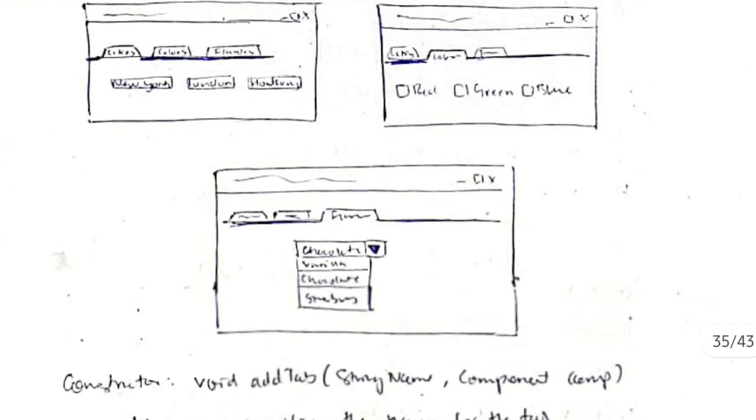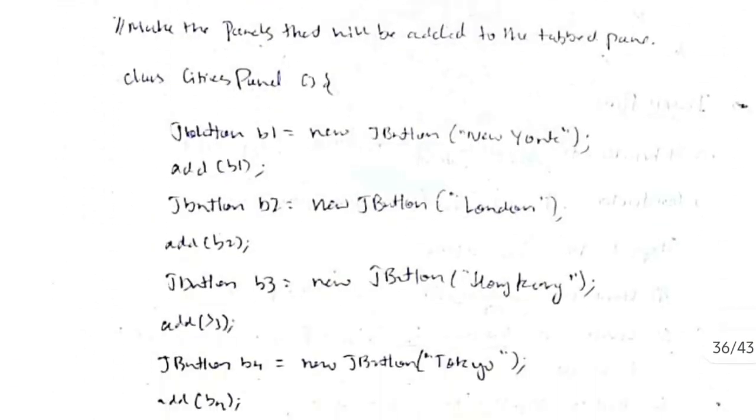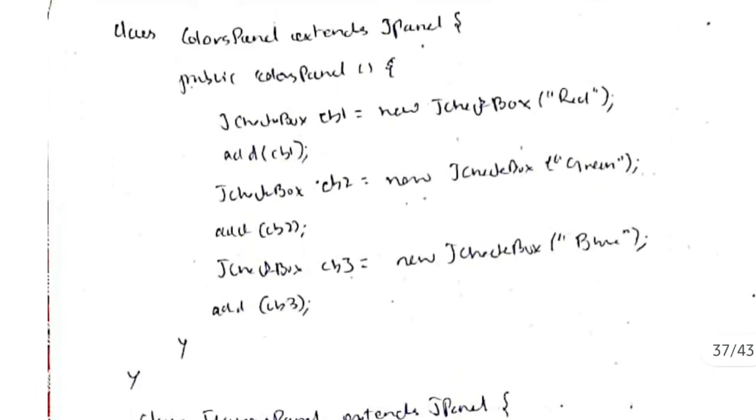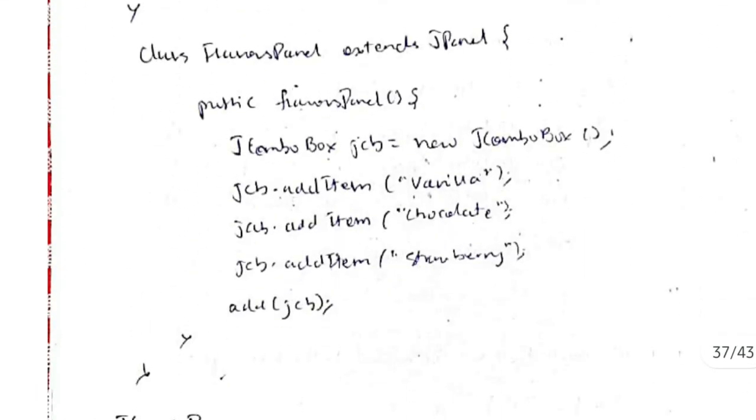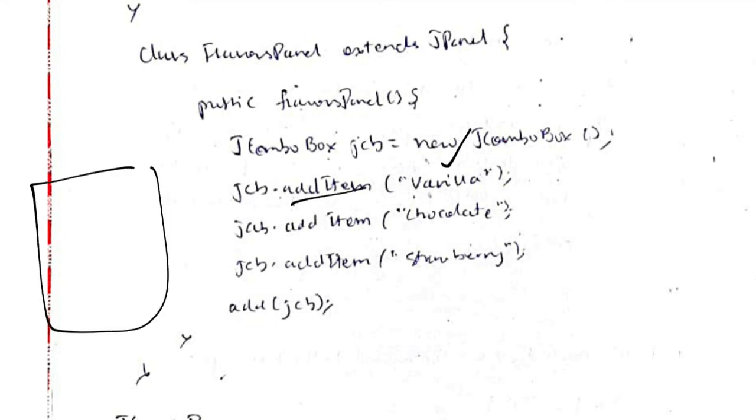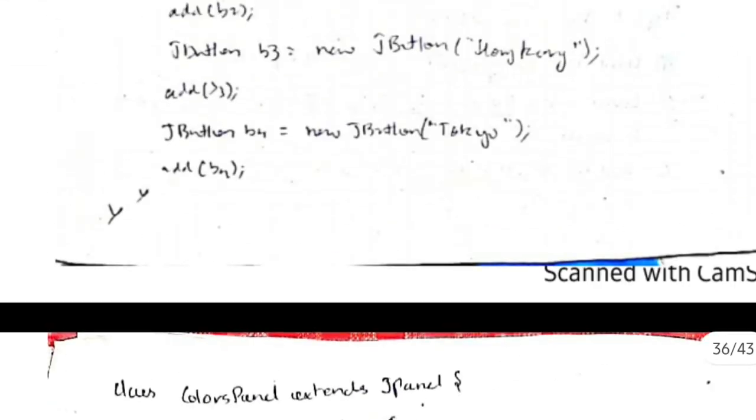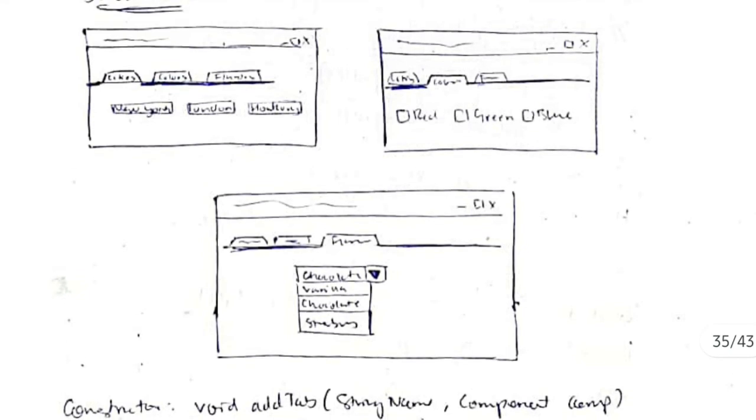So we will be using the class which is combo box. Okay, so by using combo box, I'll be adding 3 things there. Add item means a list will be created. In that, the first thing is vanilla, then chocolate, then strawberry. Okay, and then I'll be adding this one in the content screen. Okay, after defining these 3 classes, what we'll be doing is we'll be running the main function, and then this will be displayed. Okay, based on what tab we select, that one will be opened.